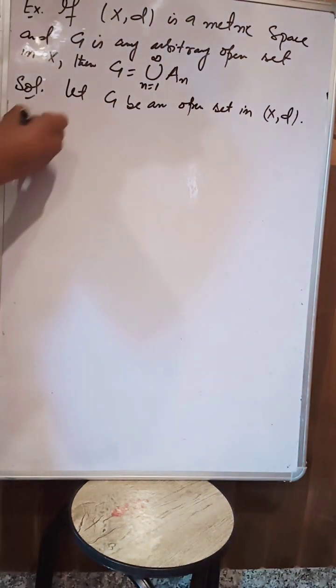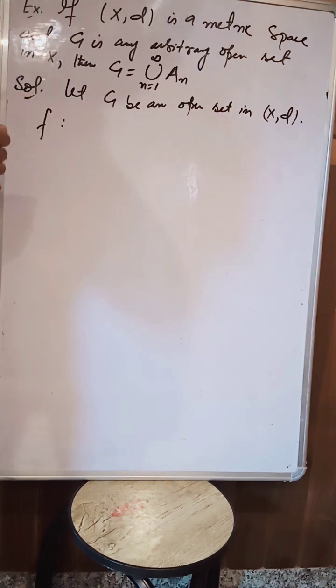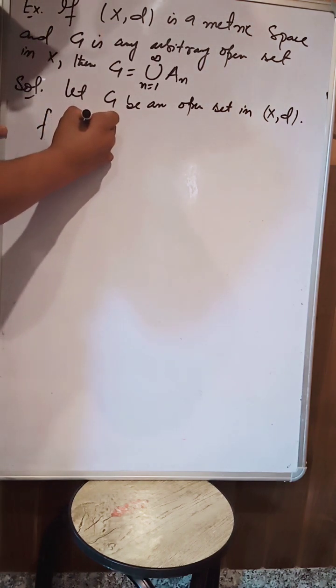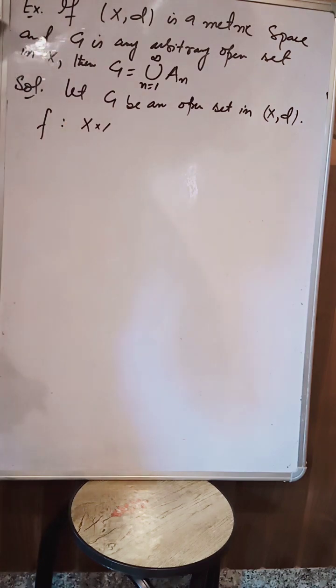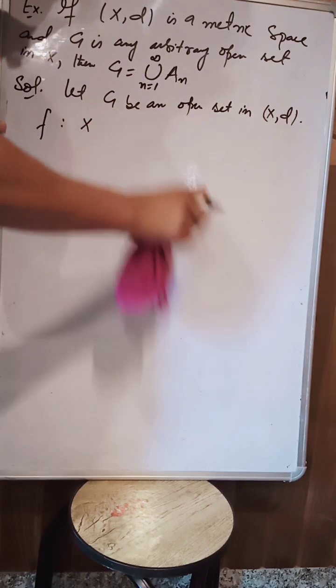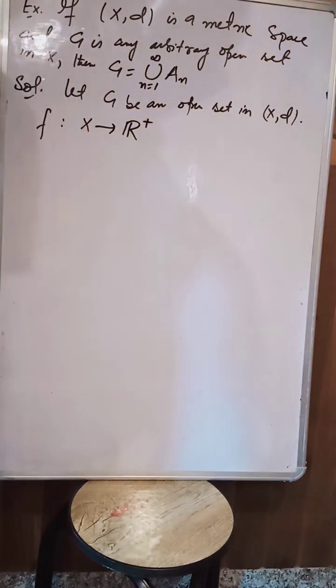Let us define a map f from X to R plus. Let G be an open set in the metric space.